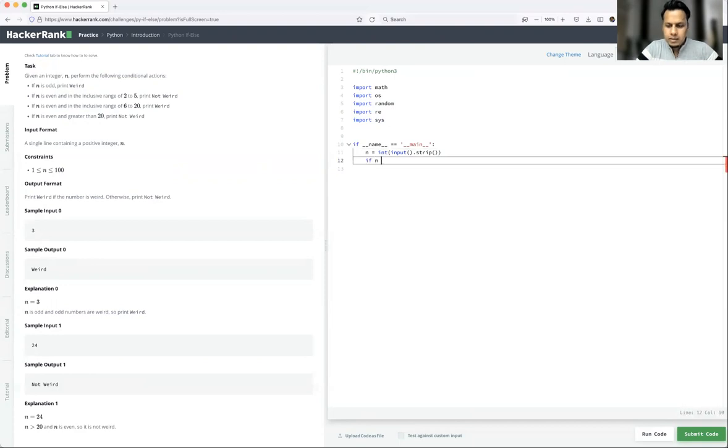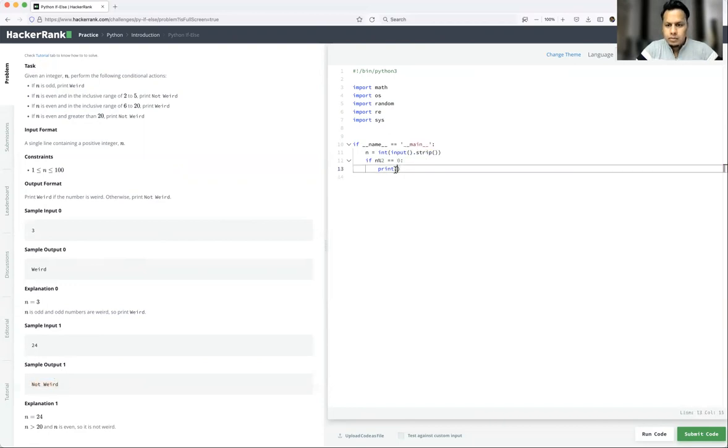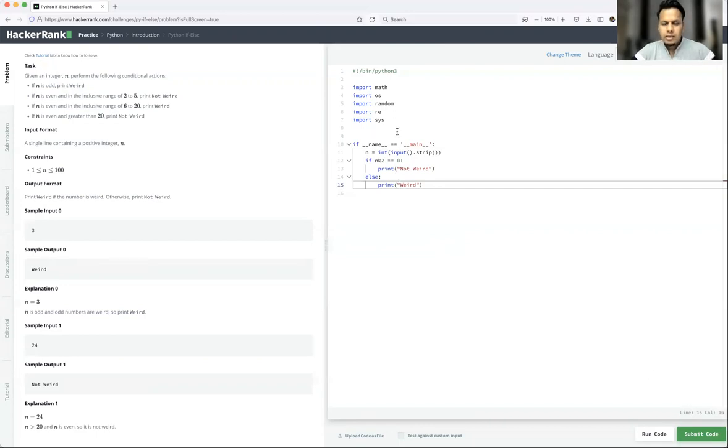Okay, so let's write the condition. If n modulo 2 equal to 0, print what we have to print. Exactly whatever they're writing, just copy and paste here. Print not weird, else print weird. So if n modulo 2 is not equal to 0, then print weird. Okay, now my code is ready. Let's run this.